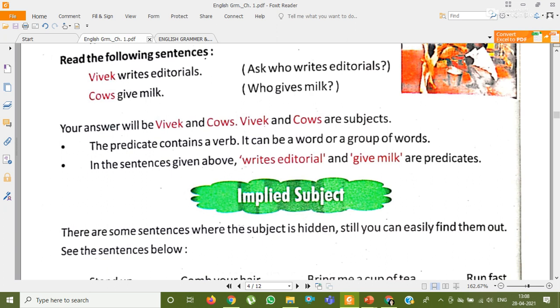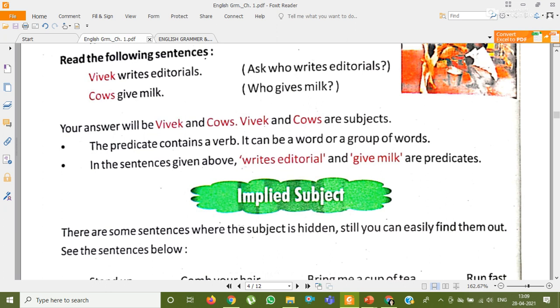Okay. Now there are some sentences in which the subject is not given but it is understood. यहाँ पे subject दिया हुआ नहीं होता है, but you have to understand that the subject is hidden in that sentence. Those types of sentences are imperative sentences, which you might have learned in your earlier classes. जो imperative sentences क्या होते हैं?